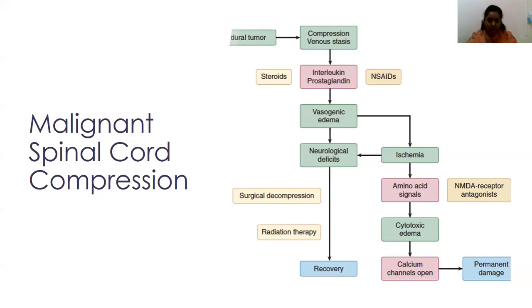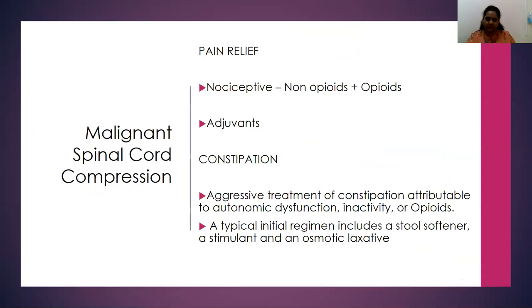So when we look at the management for this patient, the first and foremost is usually the pain relief, because it is a very severe, unremitting kind of pain, aggravated even with mild movement from the bed. The patient is not able to get up, is lying down flat, or sometimes will be writhing in pain. So based on the pain severity, using the WHO analgesic ladder, and understanding the type of pain, whether it is a nociceptive pain, you could consider adding non-opioids as well as opioids if it is a very severe pain presentation.